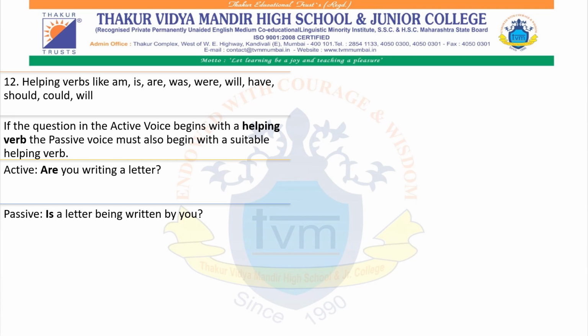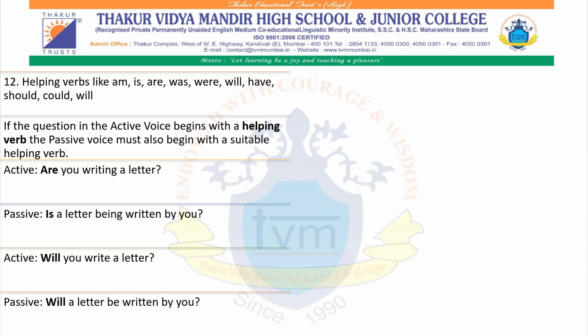Now we have to follow the same steps, the same rules. That is, we have to see the subject, the verb, and the object, and we have to interchange them. The only thing to keep in mind is that the passive voice sentence also remains interrogative. Are you writing a letter?